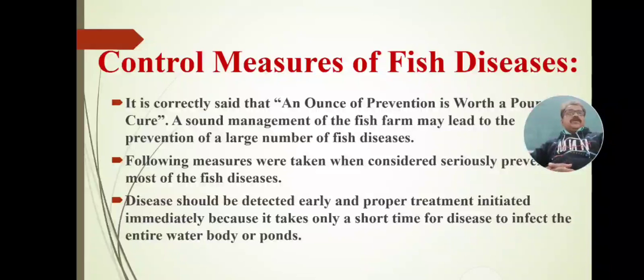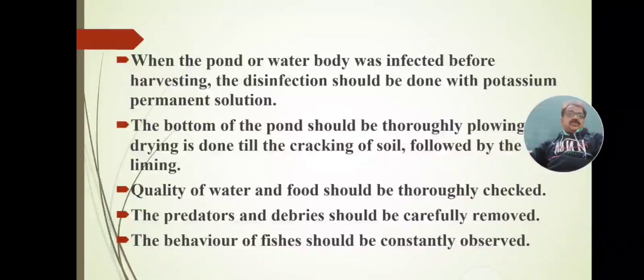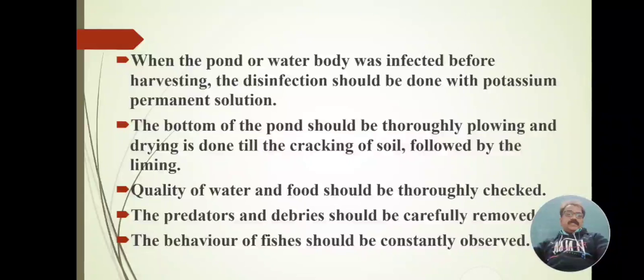For that purpose, early detection of the pathogens or disease is essential. Once we know about the disease, treatment should be started immediately, because it spreads within a short period. Hence immediate and proper treatment should be given to control the pathogens and fish diseases.